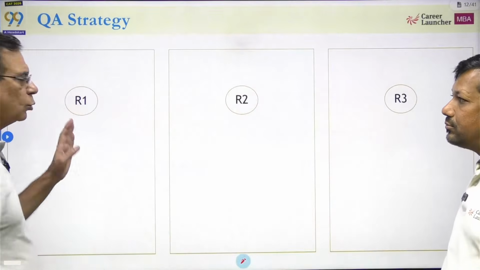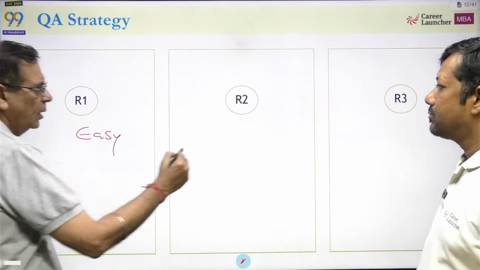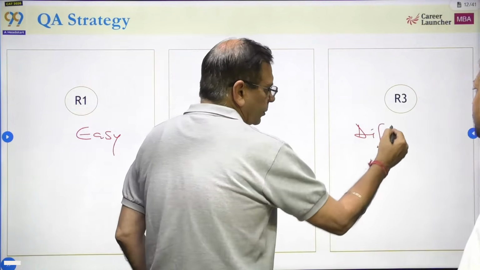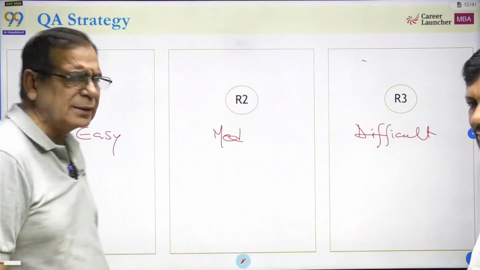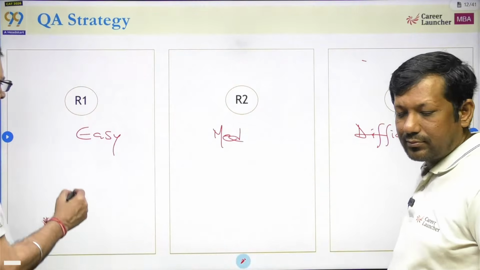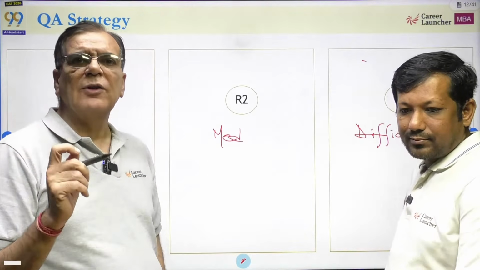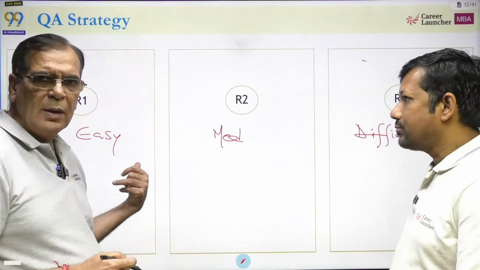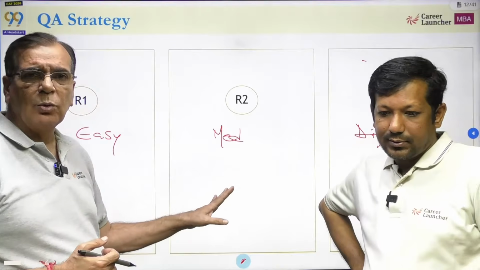So your job is to do the paper in 3 rounds. These are my easy questions. These are my medium questions. These are my difficult questions. It is possible iski bari nahi aayegi round 3 ki, but does not matter. So what you do is, you read the question comfortably. If you understand what is to be done and you know exactly what is to be done, do the question immediately. If you are not sure about what to do with it, leave the question for round 2.